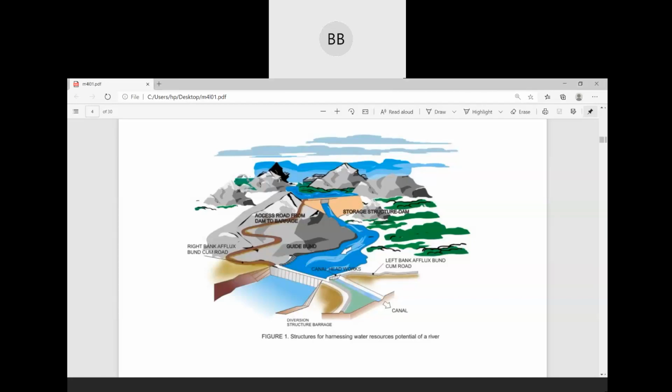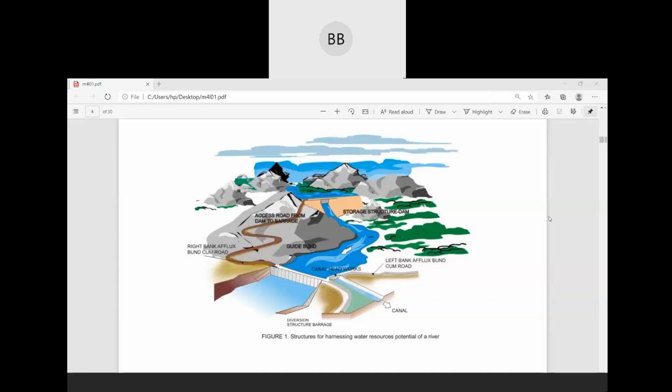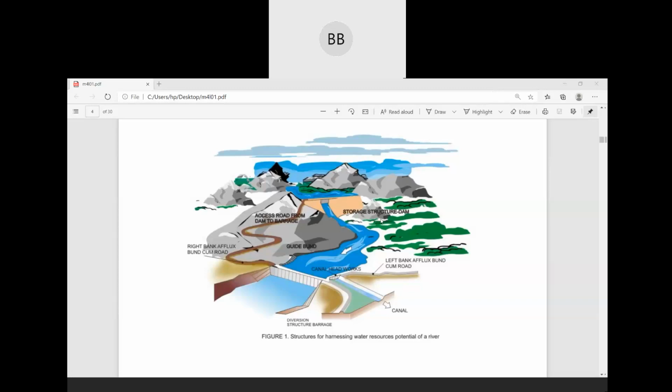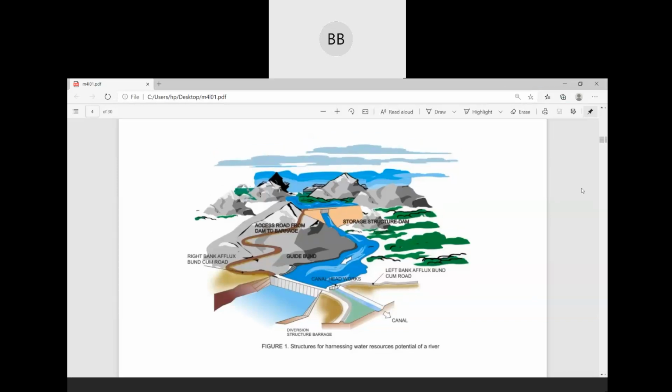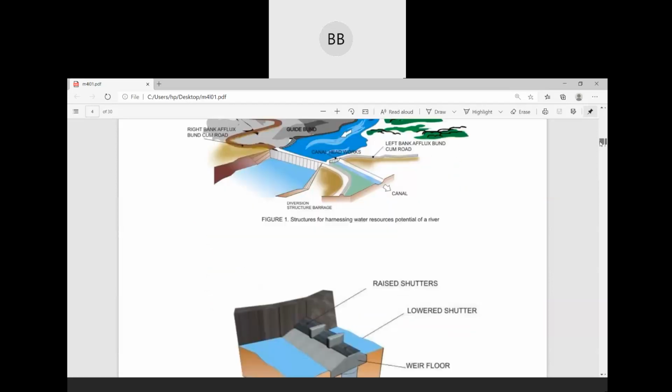Do you have any doubts regarding this hydraulic structure? I think it's very simple. When you store water using a hydraulic structure, that is called a storage structure. And when you divert the flow without storing any water, that is your diversion structure. For storage structure, the very common structure we use is your dam. And for diversion we have barrage and weir.